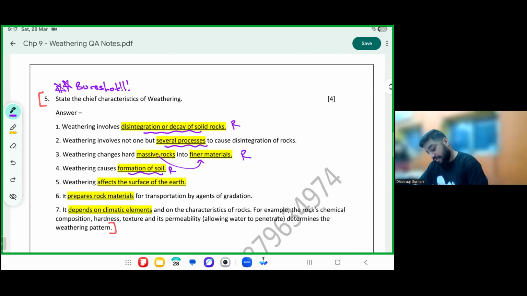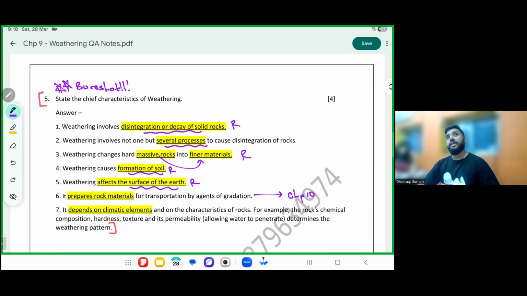Weathering affects the surface of the earth. It happens on the surface of the earth. It doesn't happen under it, and it doesn't happen outside the earth, that is, on all other planets. It prepares rock material for transportation by agents of degradation. This is nothing but chapter 10. Please mark. You will learn this in chapter 10.